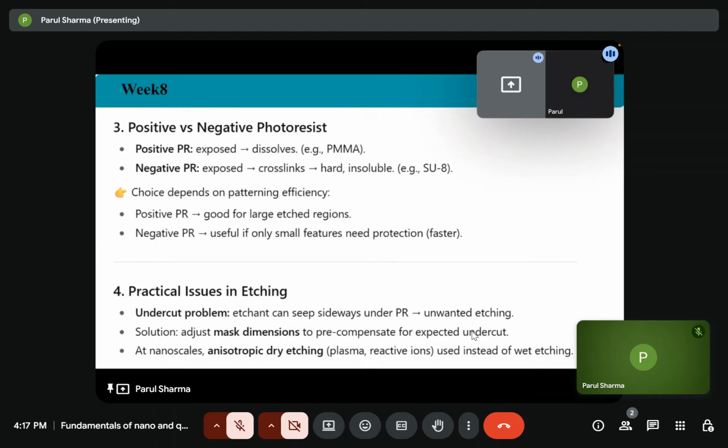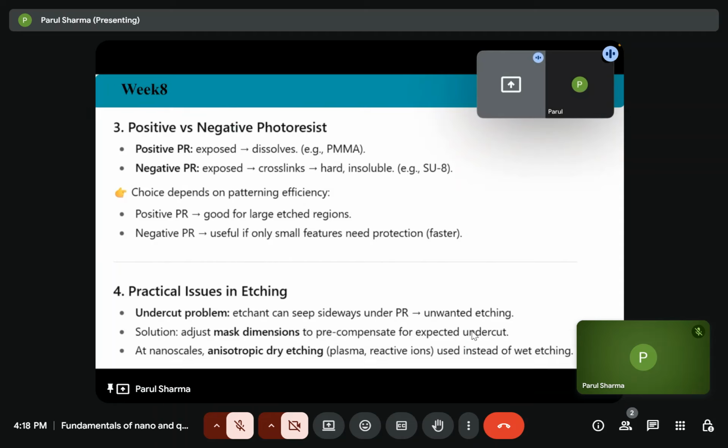In case of negative photoresist, wherever the light is exposed, there occurs the cross linkage of bonds that becomes hard, and it is hard to insoluble. So depending upon the structure, the choice depends on